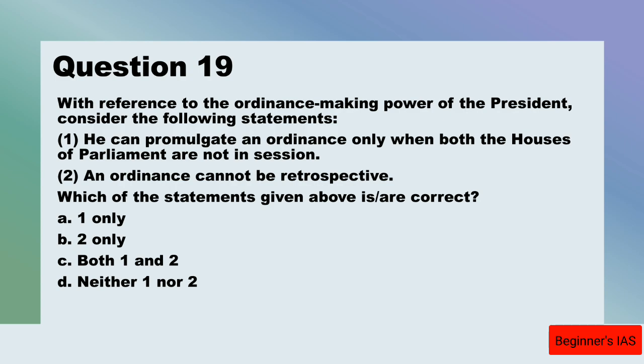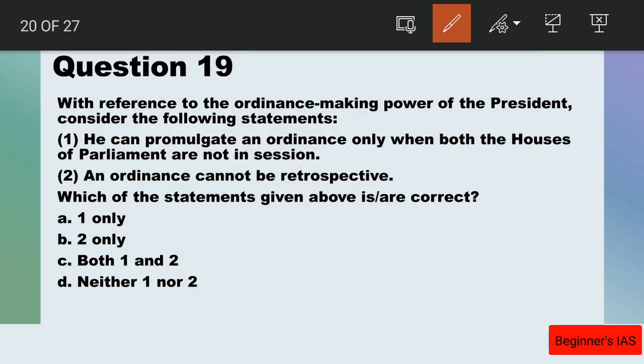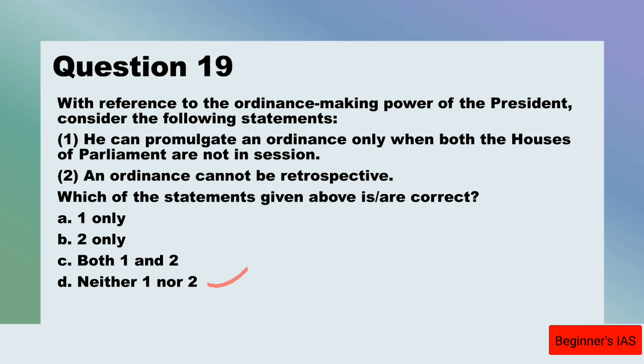If you take statement number 2, this is also an incorrect statement. It is mentioned that the ordinance cannot be retrospective, but the ordinance, like any other legislation, can be retrospective. Therefore, the statement is wrong. So, both the statements are incorrect. So, we have to identify the correct statement. Therefore, the answer for question number 19 is D, neither 1 nor 2.